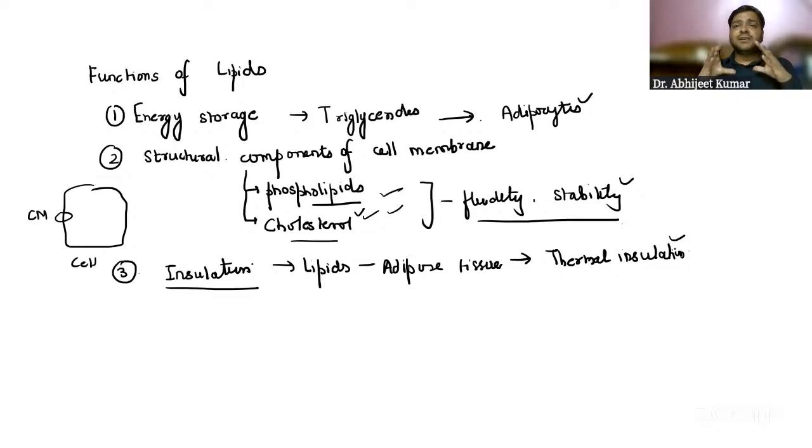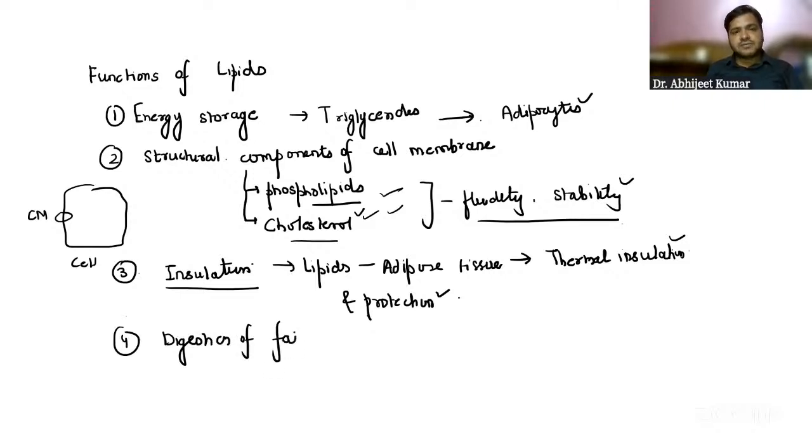They also protect the organs, cushioning them from physical shock. Even lipids help in the digestion and absorption of fat soluble vitamins. You already know the fat soluble vitamins are A, D, E, and K. Vikas has already told.